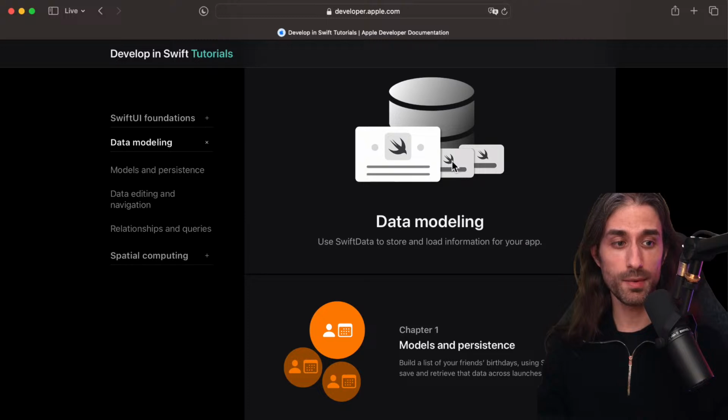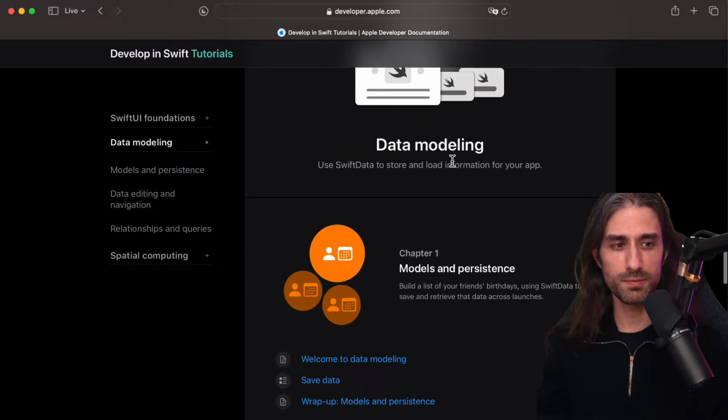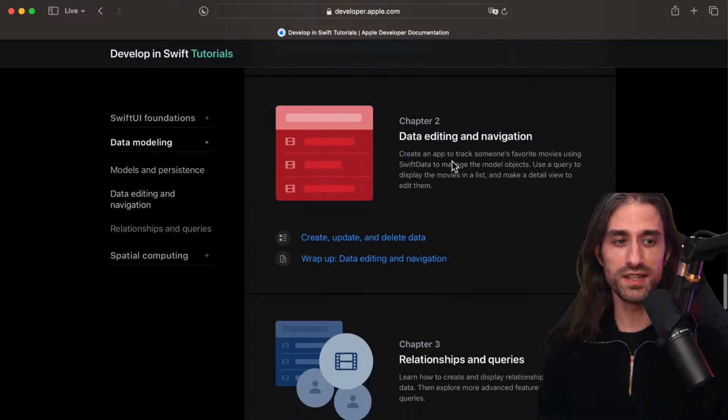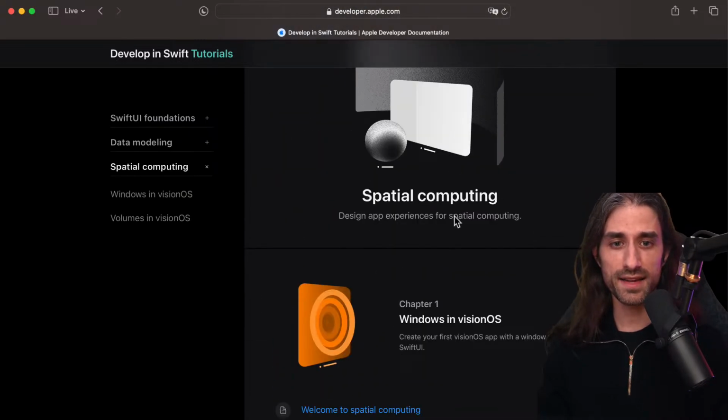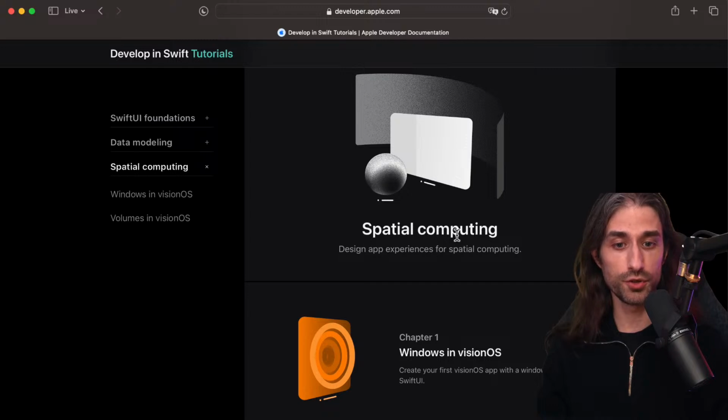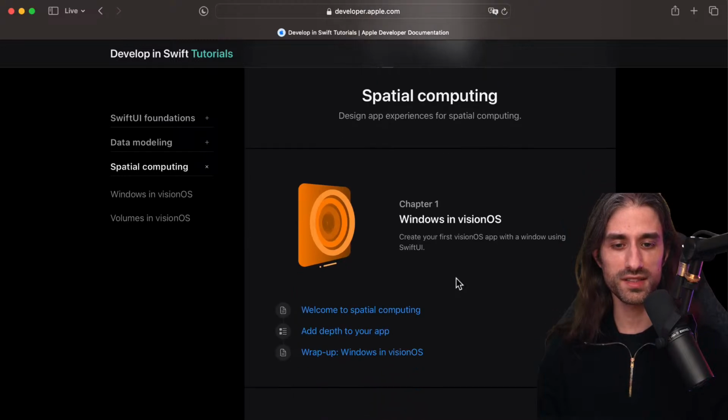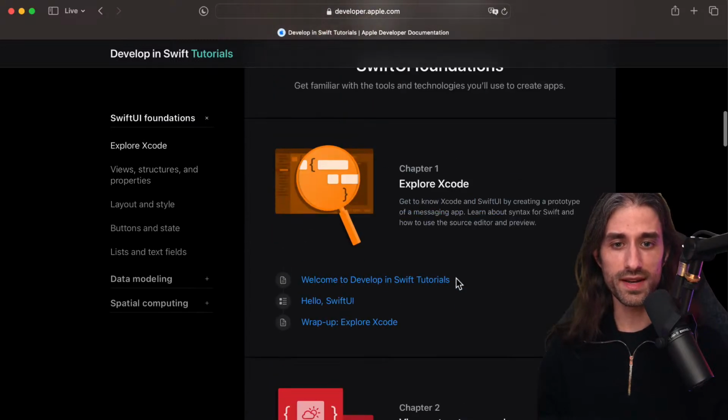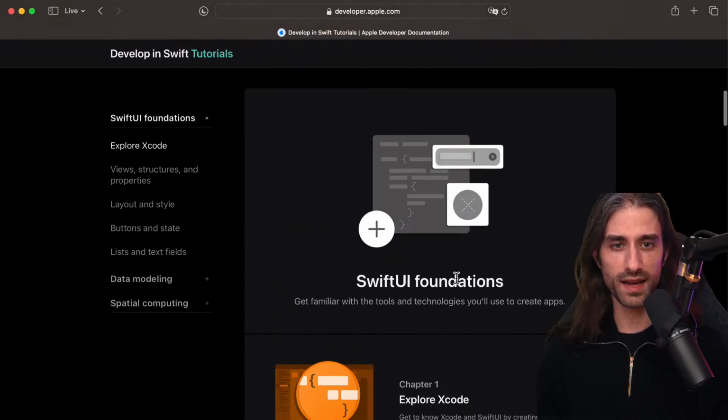And then the next part is about Swift data. But this part, I've actually already covered it. So you can find this part being covered on my channel already. We did that the past 2 weeks. And the next part is about spatial computing. So maybe I will do it after in the future. Maybe once I will have been able to get my hands on the Vision Pro. But it's nice to see that we have also this option to learn about how to develop for Vision OS and the Vision Pro. So let's get back to the topic at hand.